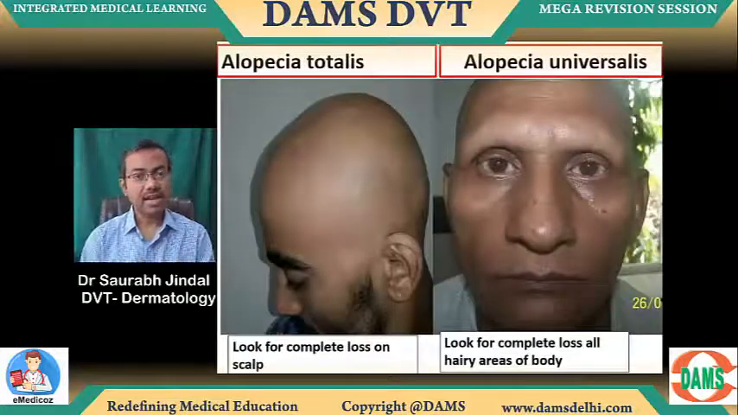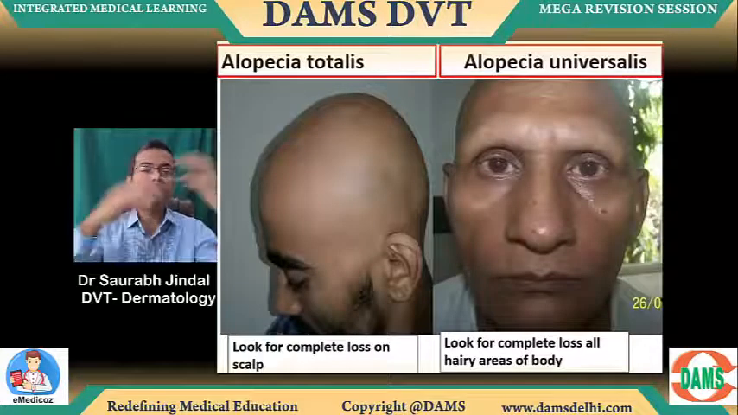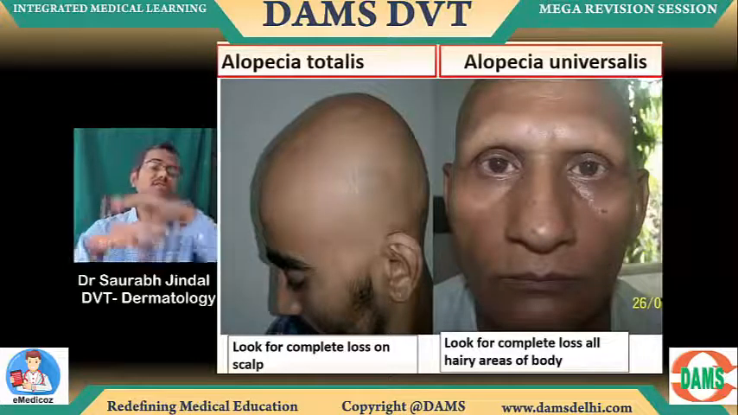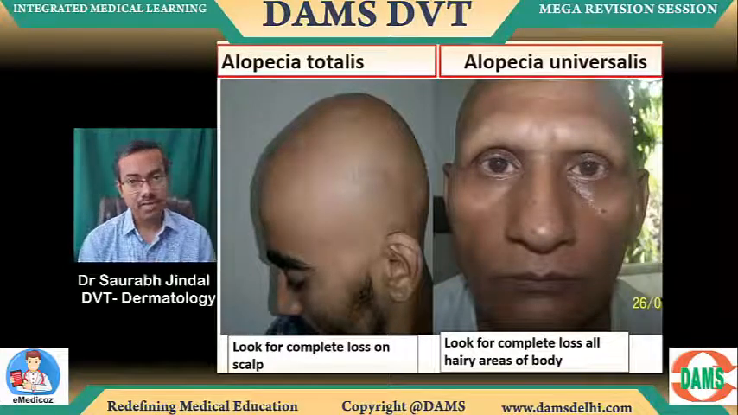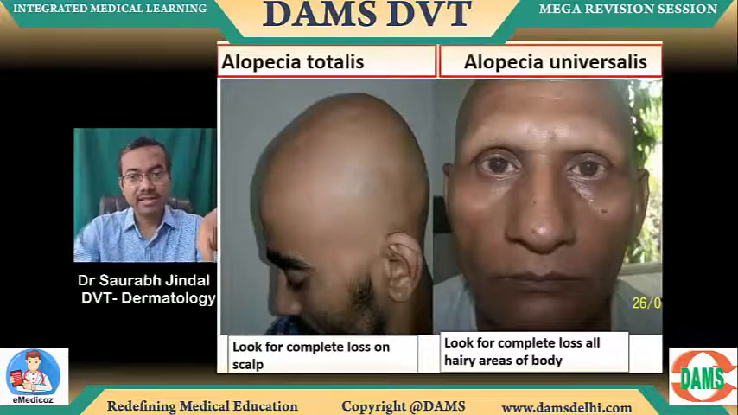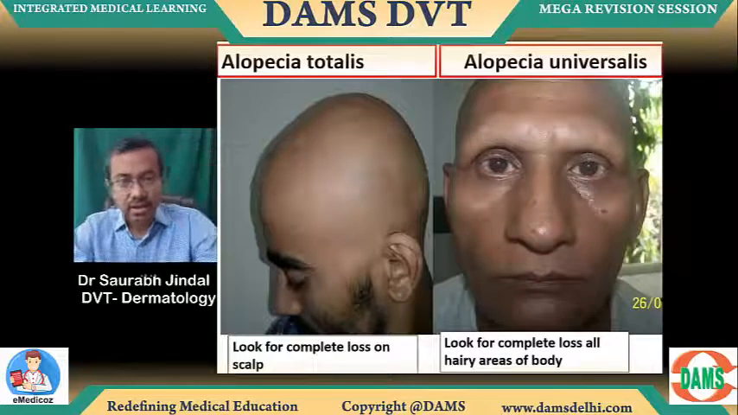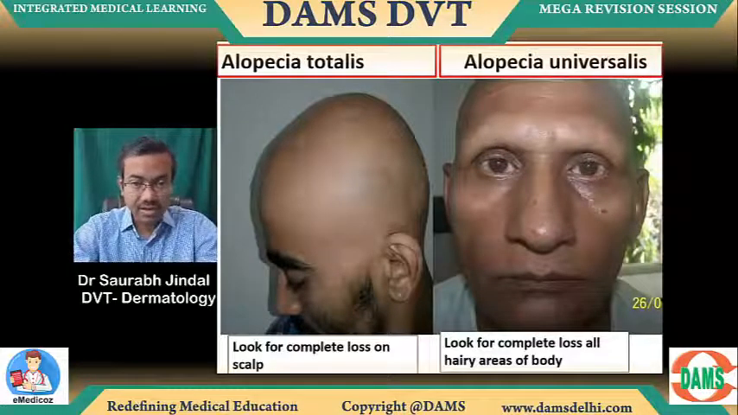The totalis and universalis are simple images to identify. Complete loss of the scalp hairs is totalis. Complete loss of the body hairs is universalis. Obviously, no issue with identifying this. This is complete loss of hairs. Remember, alopecia areata or anyway complete loss of hair, these are variants of areata, right?